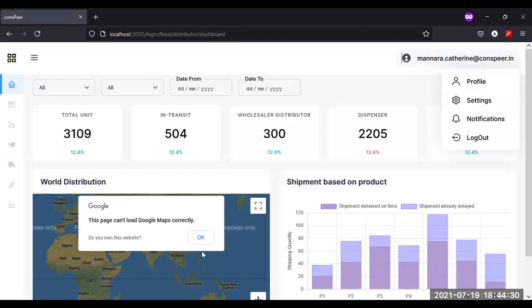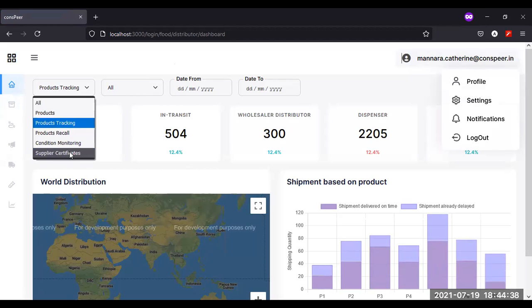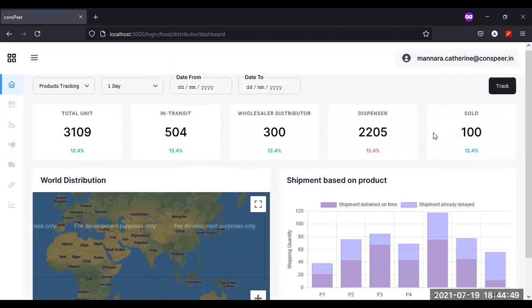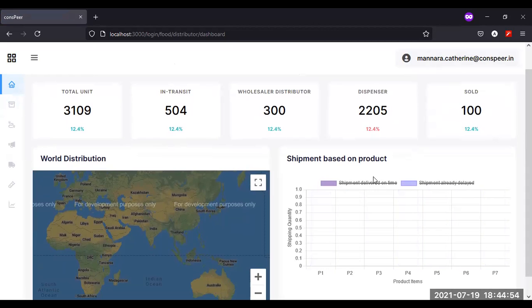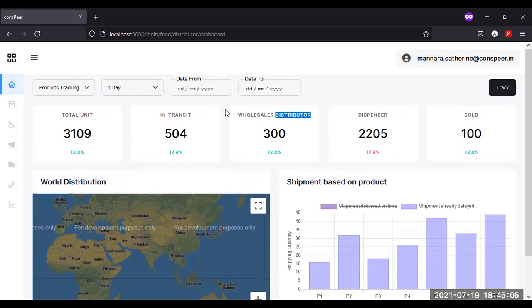This is distributed for logged in. Now what you do is, we have 5 to 7 filters about what else is happening. So I'm not going to spend much time on this. Let's say get type form two and then there's tracking. So what is the sold item? Shipment delivered on time, shipment already delayed. So these are analytics and what is their worldwide expansion, and what are their sold units, transit units, popular units, so all the related details over the dashboard.